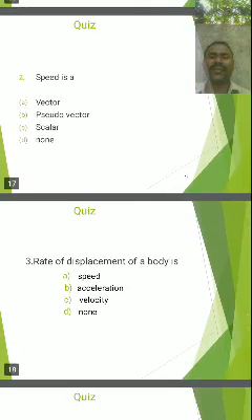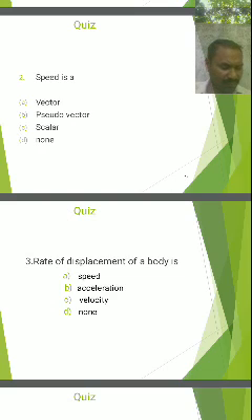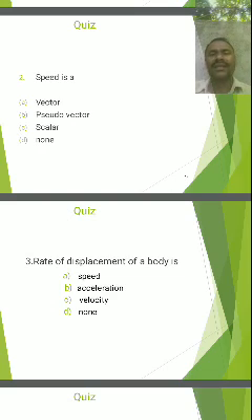Next, second question: speed is what? Already we know that speed is the rate of change in distance. Distance is a scalar quantity because it does not exist in any particular direction. That's why speed is also a scalar quantity.